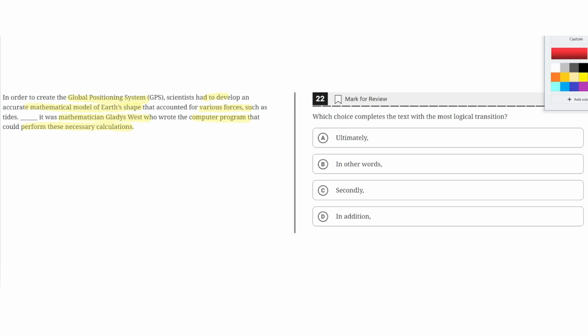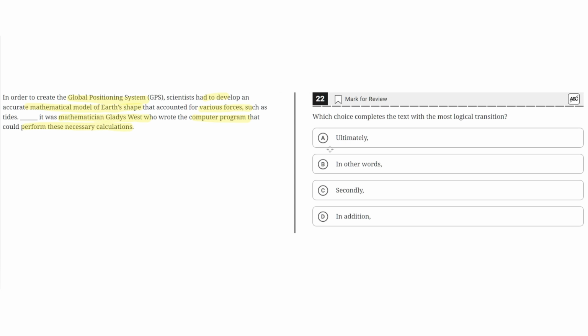So option choice A says, ultimately. This seems to be the correct answer because this correctly highlights the connection between the first and the second sentence, where the first sentence highlights that the scientists were developing the GPS, and to do so they had to develop an accurate mathematical model of Earth's shape that accounted for various forces. And then the next sentence highlights the conclusion of these efforts, which is that it was the mathematician Gladys West who wrote the computer program that could perform the necessary calculations. And because ultimately highlights this conclusion and emphasizes how this mathematician wrote these computer programs, A, ultimately, seems to be the correct answer.